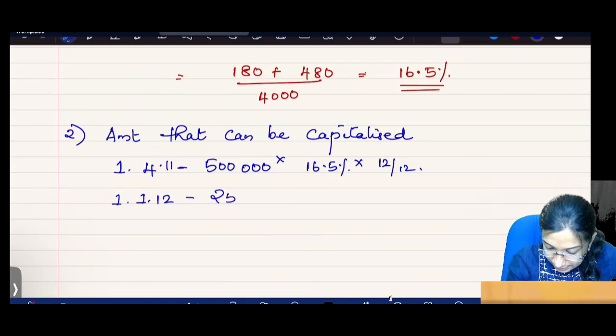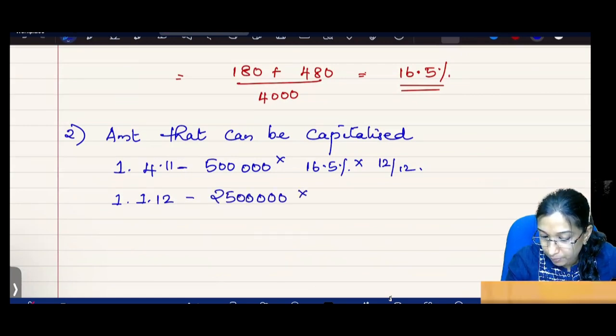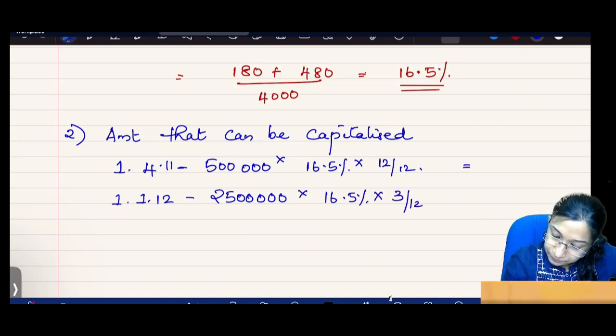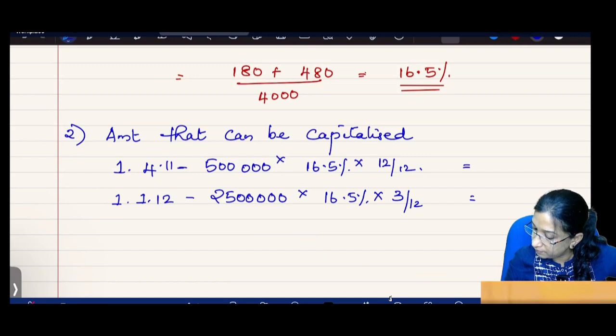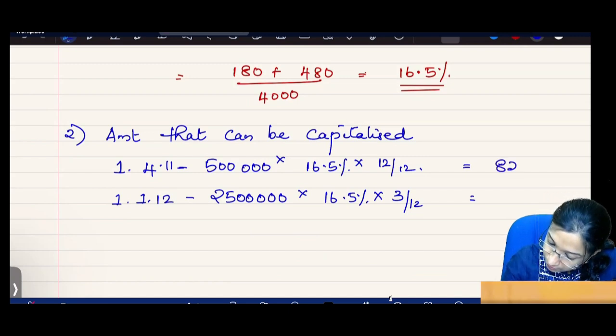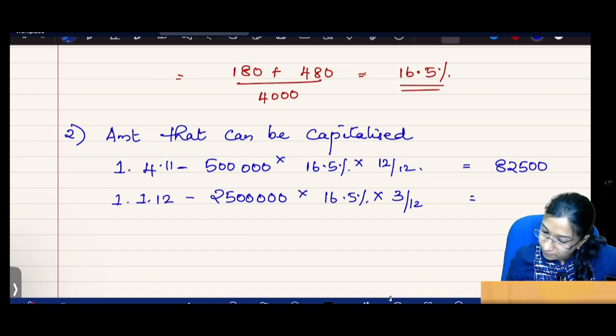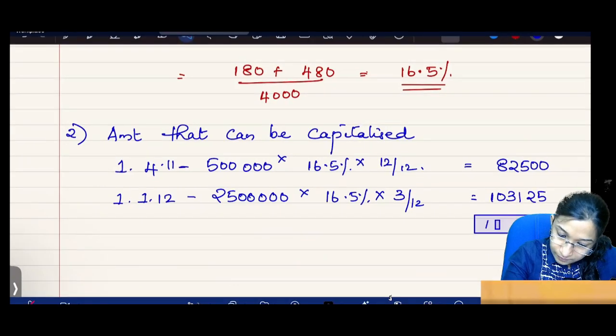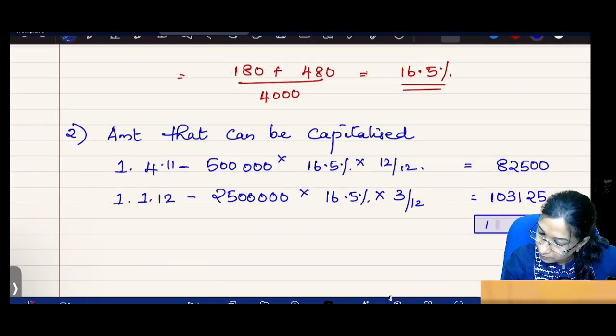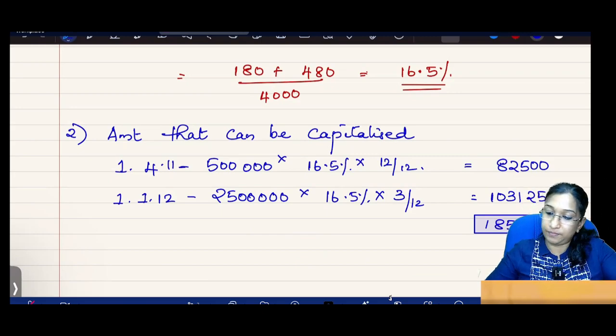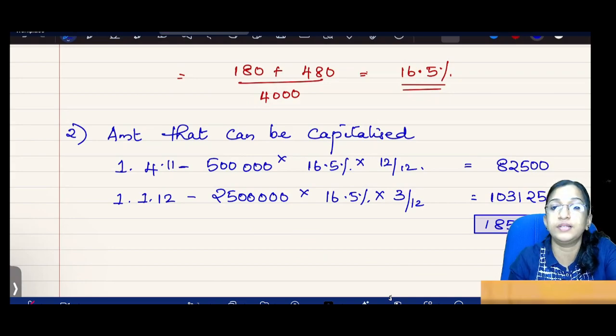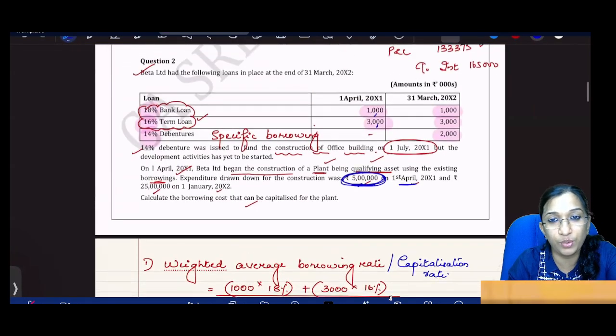So here 25 lakhs into 16.5% into 3 by 12. 82,500. 1,03,125. 1,85,625. This is the borrowing cost that can be capitalized. Okay.